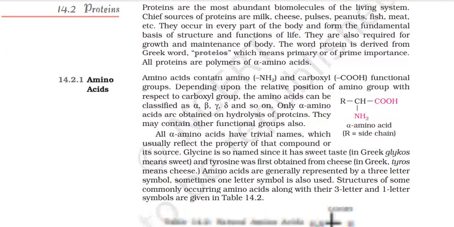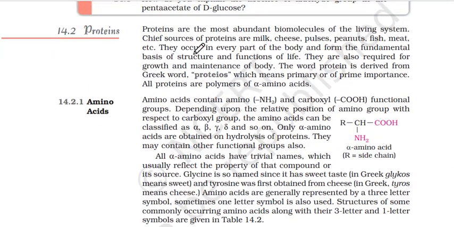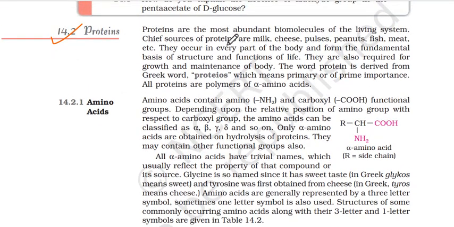So that's it. Coming to now proteins. Proteins are the most abundant biomolecules of the living system. Chief sources of proteins are milk, cheese, pulses, peanuts, fish, meat, etc. They occur in every part of the body and form the fundamental basis of structure and functions of life. Bodybuilding होते हैं, we know it. Proteins are bodybuilding. They're also required for growth and maintenance of body.